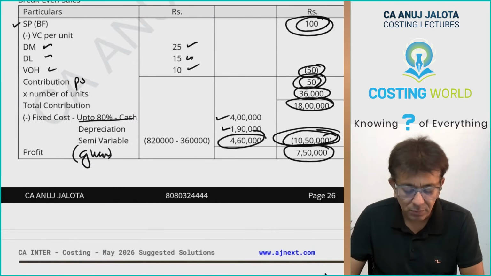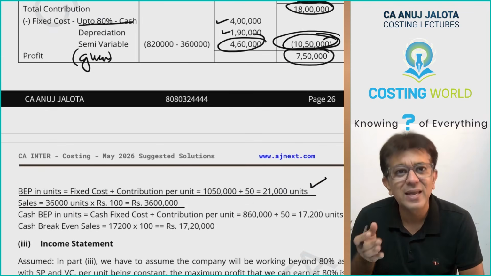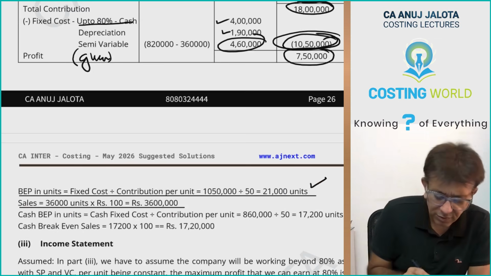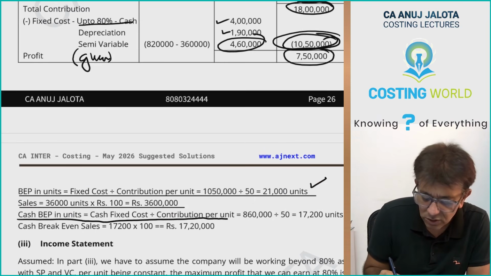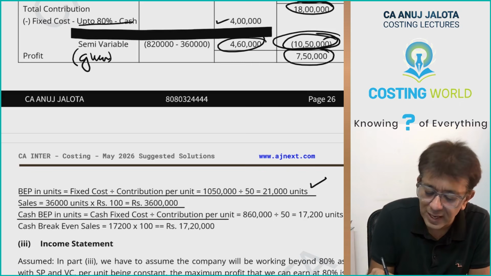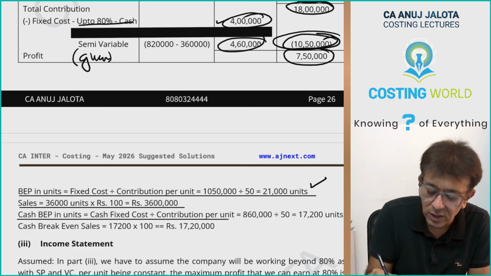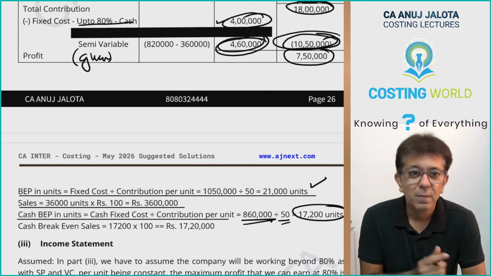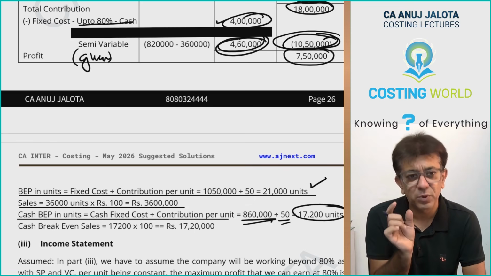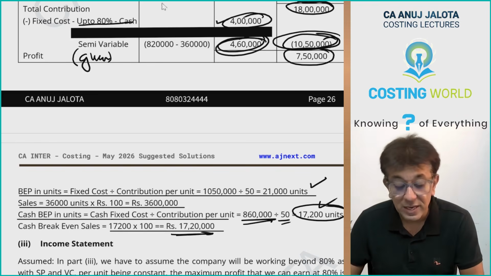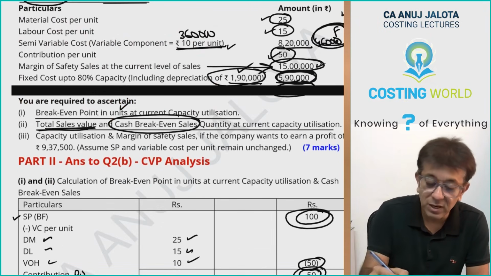Then you want to find out cash break-even sales. Now see, break-even point is fixed cost upon contribution per unit. Cash break-even point is cash fixed cost divided by contribution per unit. Now think which are your cash fixed costs. Depreciation is not a cash fixed cost, ignore that. So this figure plus this figure, 8,60,000 divided by contribution per unit, 17,200 units. But I think those guys want cash break-even point in rupees. So 17,200 into 100 rupees of selling price, 17,20,000. This should have been your next answer. Okay, so part 1 is done.